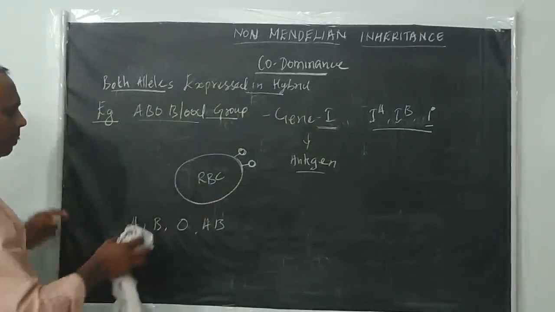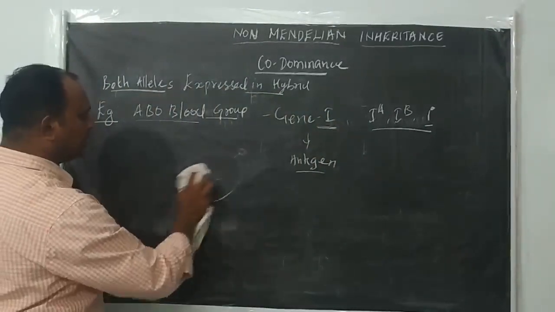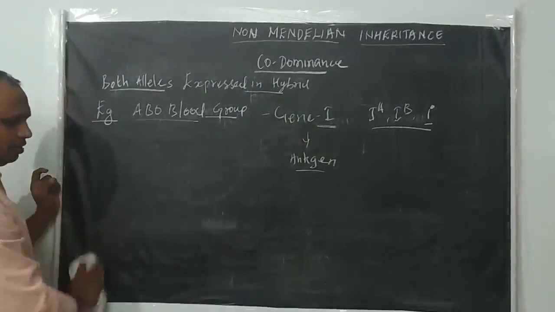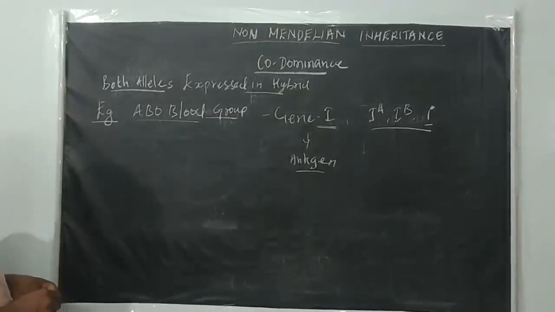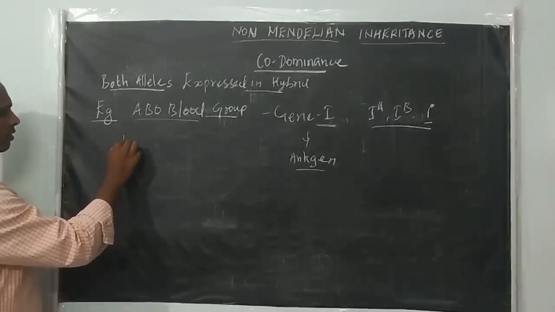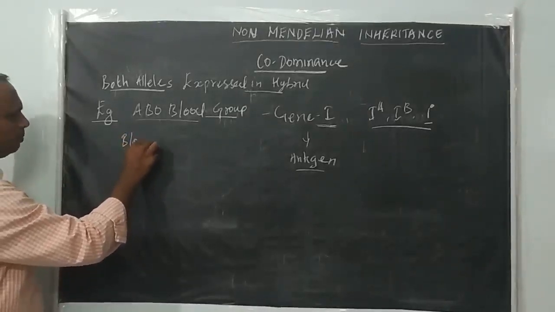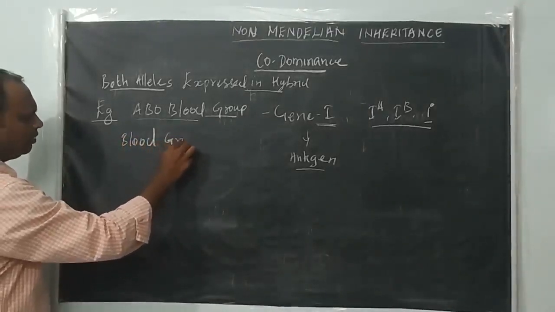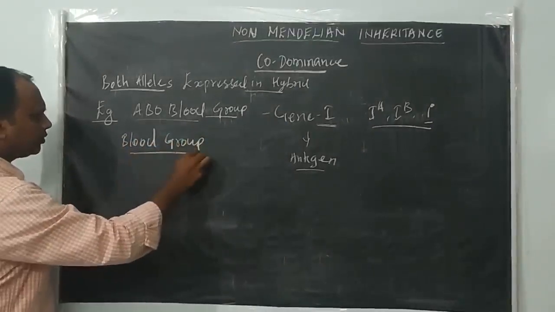We will see what the different types of blood groups are and the allelic pair responsible for each. Here I am writing blood group and genotype.